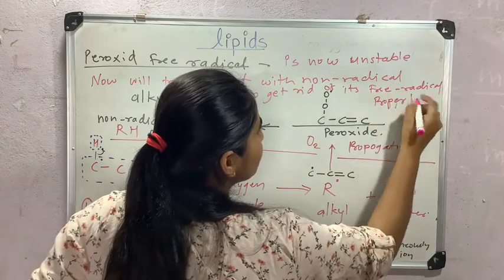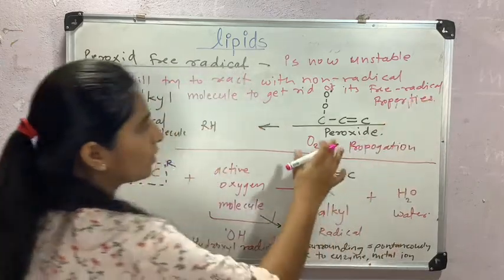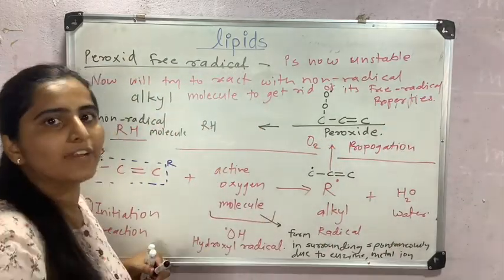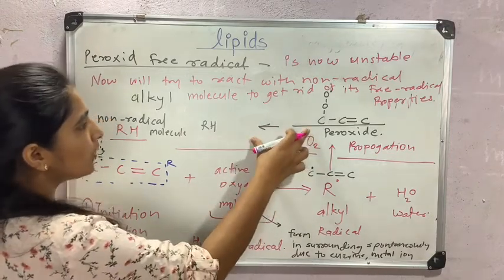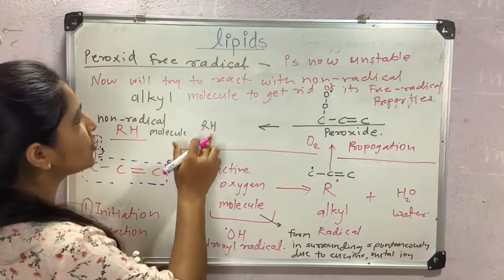That is, this peroxide free radical molecule will try to become stable, and it will react with RH, and we will get,